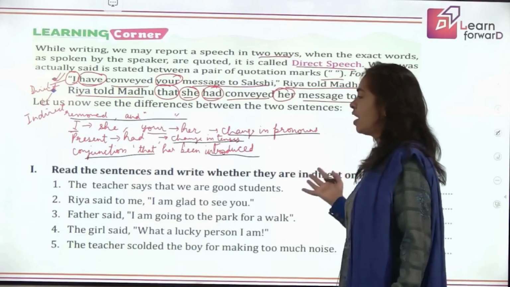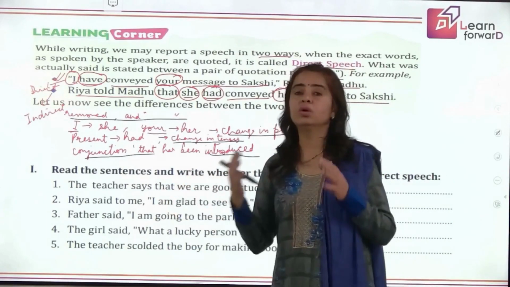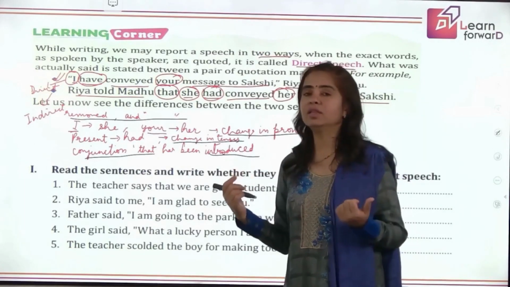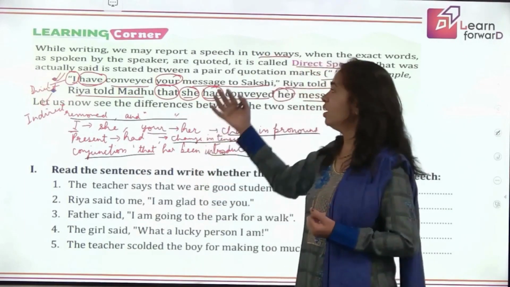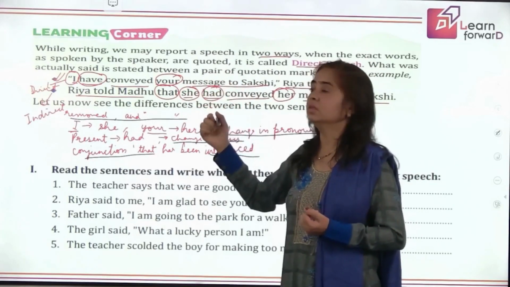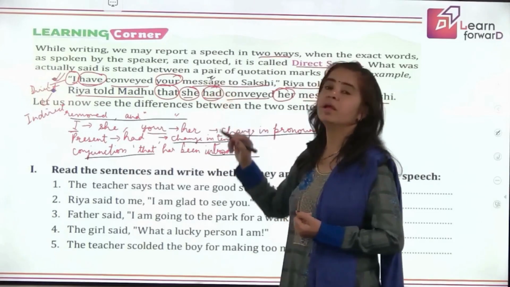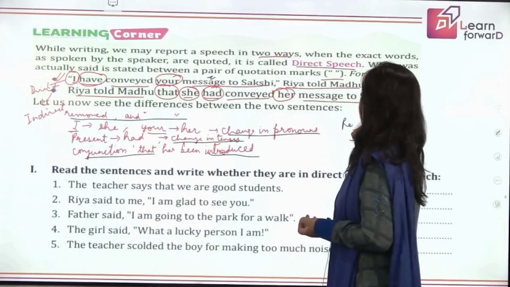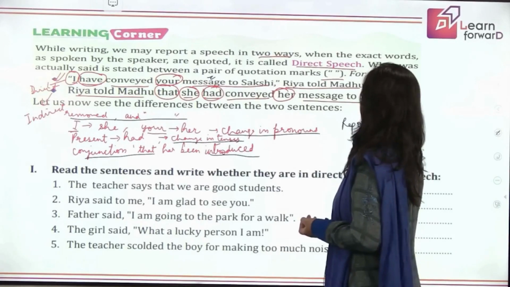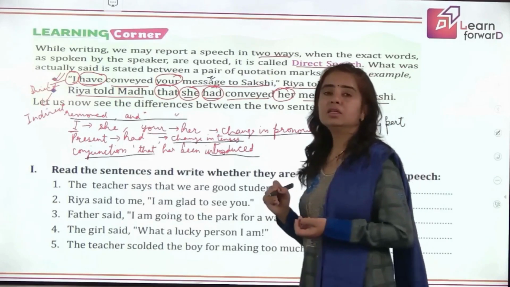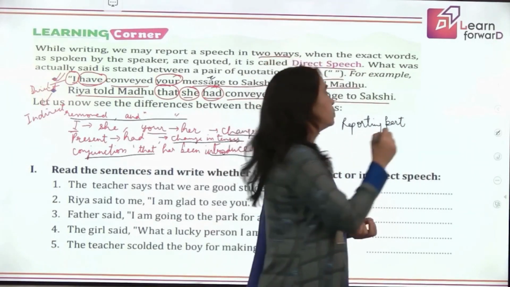So we just have to see whether we are using quotation marks and commas to separate the two parts of the sentence. One thing you have to remember is that when we say a sentence in direct form, it has got two parts. One is called the reporting part, and the other is called the reported speech.